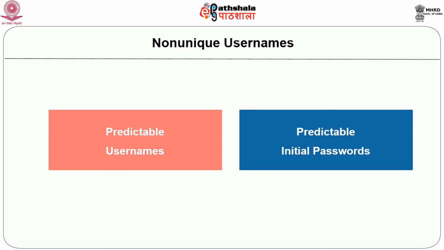There are also predictable usernames, like customer5331, customer5332. There is one more thing called predictable initial passwords, such as 123456. There may be insecure distribution of credentials as well.